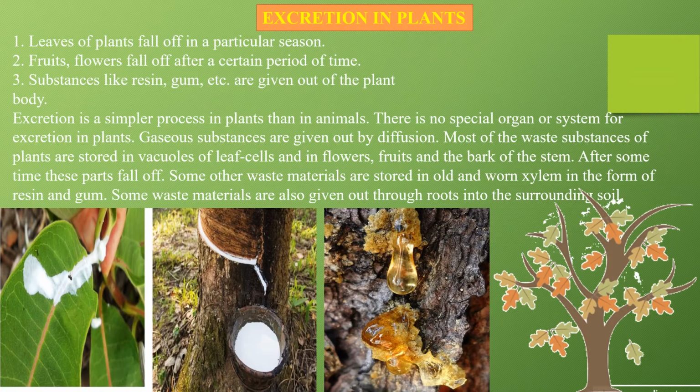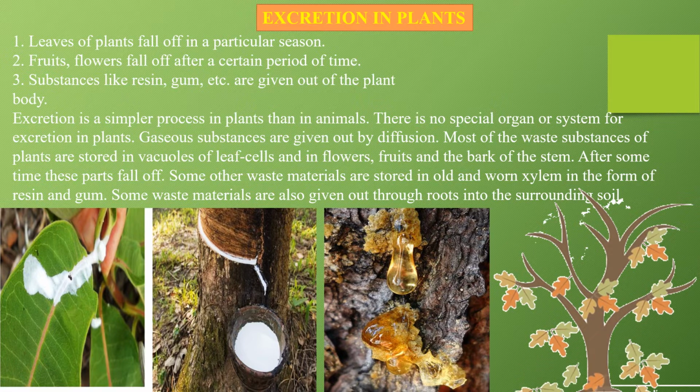Let's understand about excretion in plants. Leaves of plants fall off in a particular season. We have learned that. Means they are giving out that waste from the leaf in the form of dropping the leaves off from the plant. Okay, they do not want that. Same way fruits, flowers fall off after a certain period of time. Substances like resin, gums, etc. are given out of the plant. These are all examples of excretion of the plant.